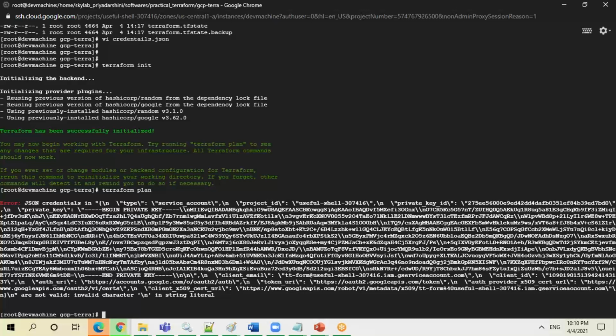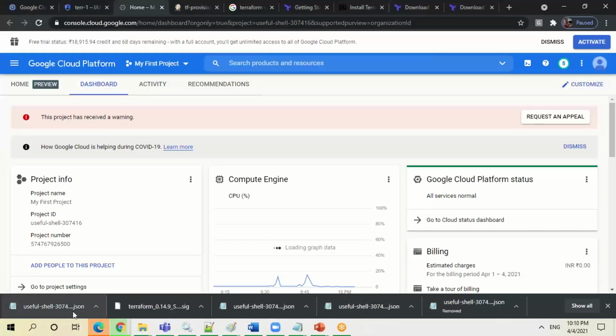It is showing some issue in the credentials. It was working, I don't know what happened. Let me take the new credential which I have written now.